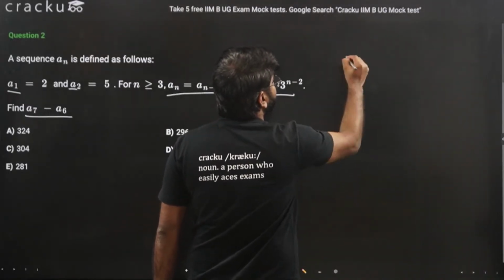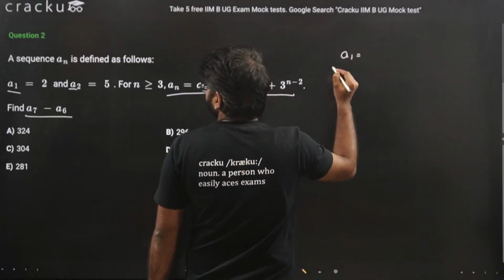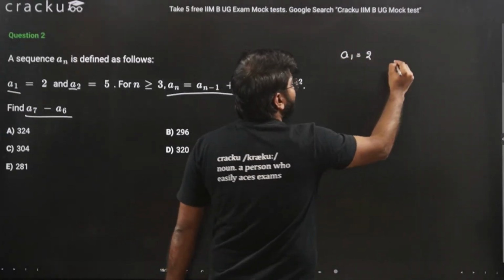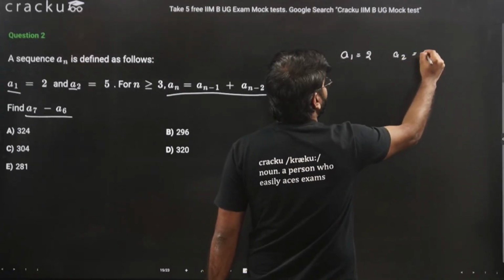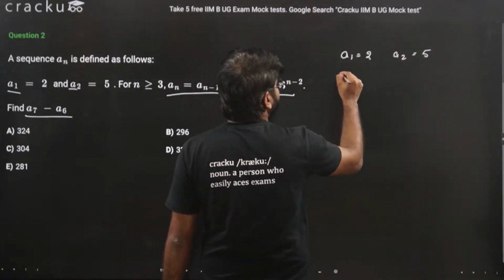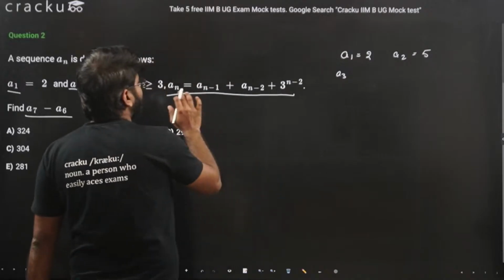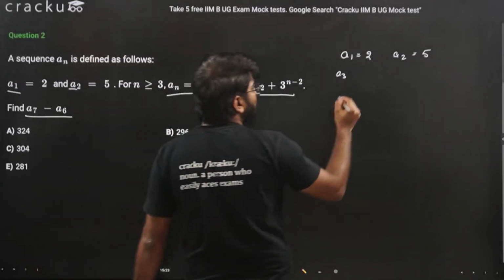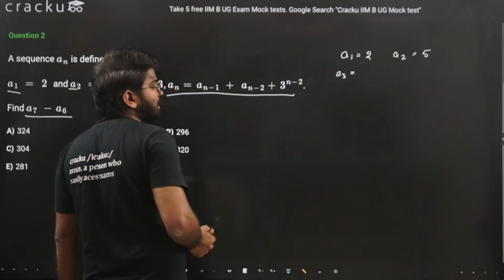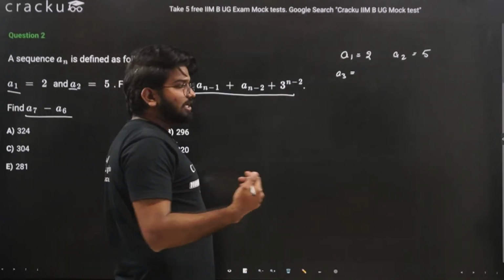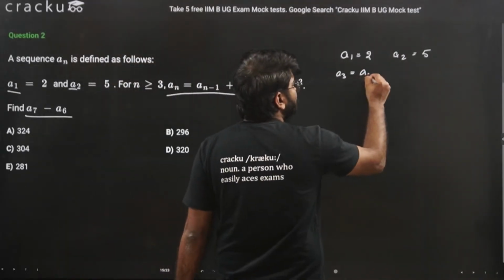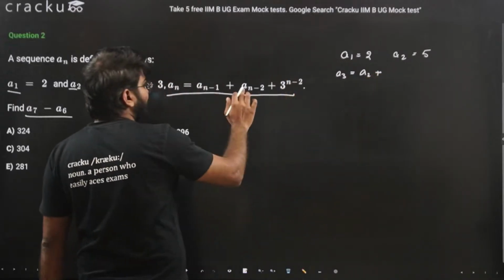So we have A1 is equal to 2. We have A2 is equal to 5. Now A3, here n is equal to 3. That is equal to A(n minus 1). N is 3, 3 minus 1 is 2, that is A2, plus A(n minus 2).